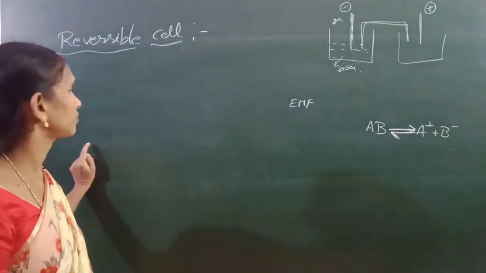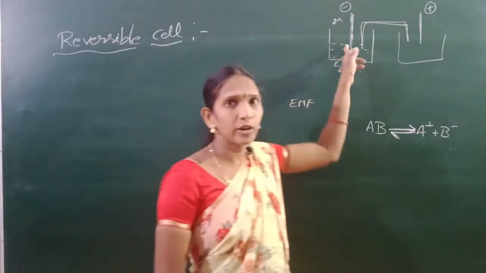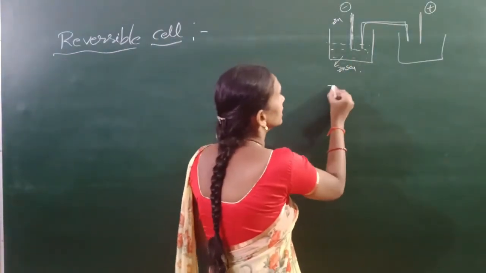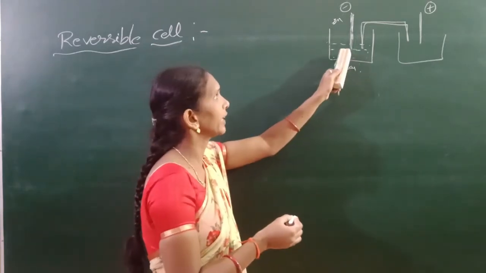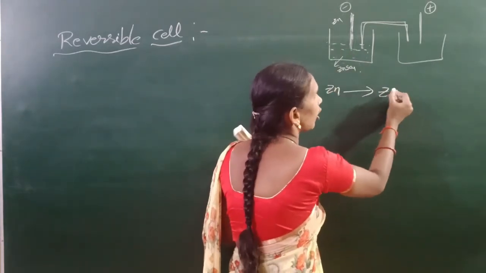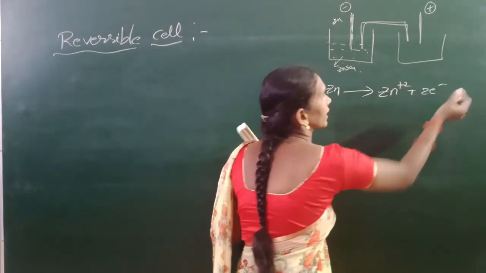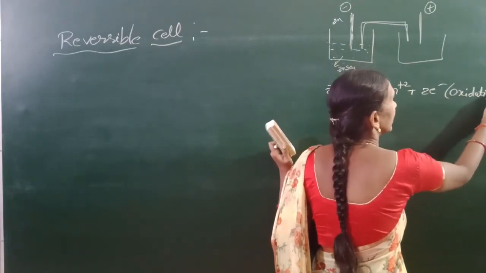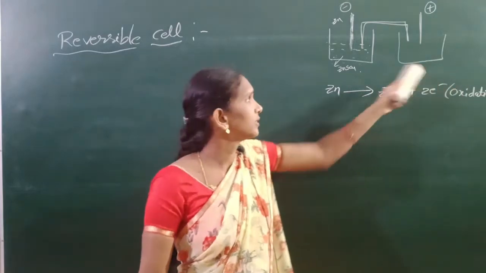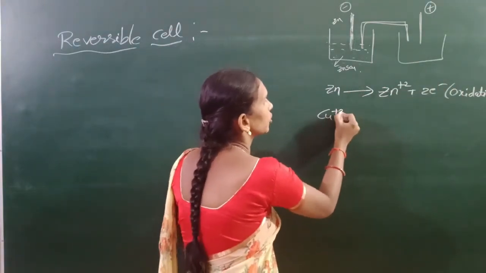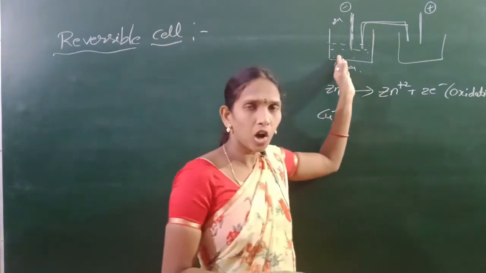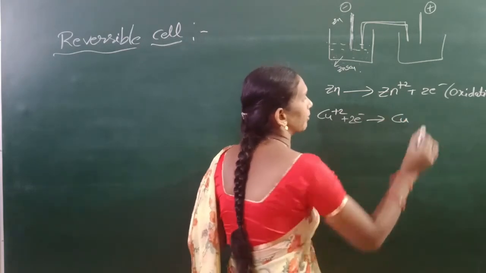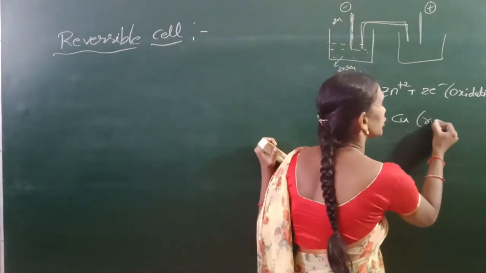That means, for the galvanic cell, this is the anode. The anodic reaction is Zn oxidized to form Zn2+ plus 2 electrons, loss of electrons. So this is oxidation. Next, in the cathodic cell, Cu2+ gains these 2 electrons to form copper metal. In this case, reduction takes place.